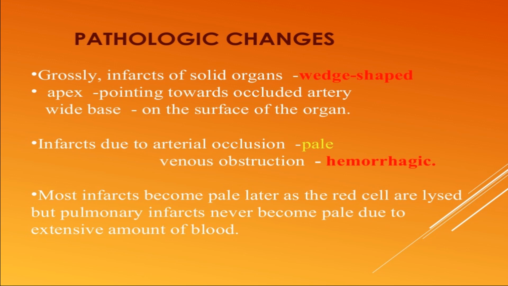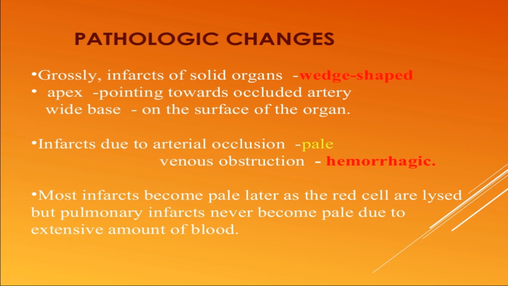Grossly, the infarct of a solid organ is wedge shaped. The apex is pointed towards the occluded artery, with a wide base on the surface of the organ. The infarct due to arterial occlusion is mostly pale. According to color, we see two types of infarction. First is pale: because of arterial occlusion, the infarct formed is pale in color, and whenever there is a venous obstruction, a red or hemorrhagic infarction is formed.